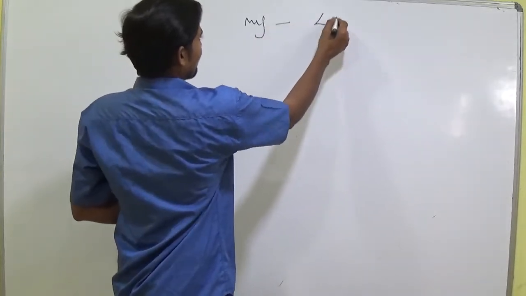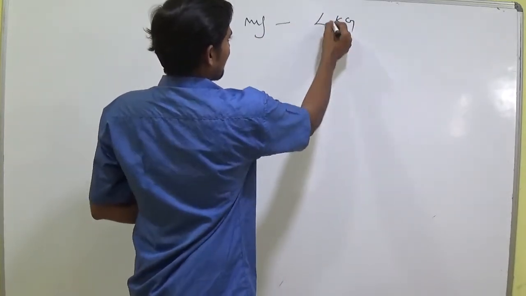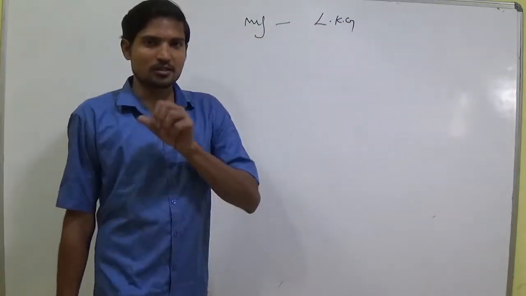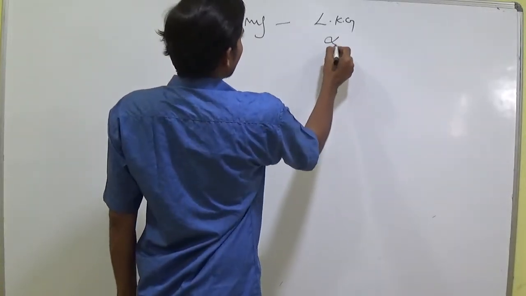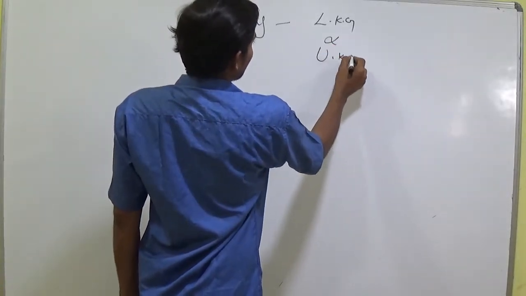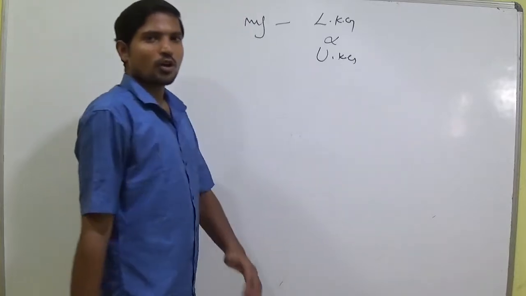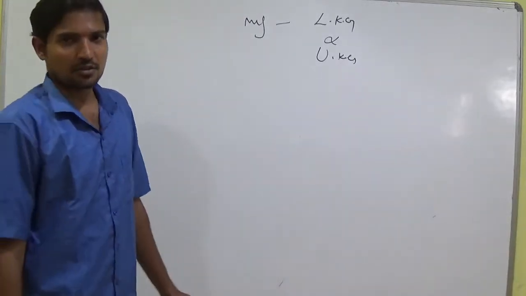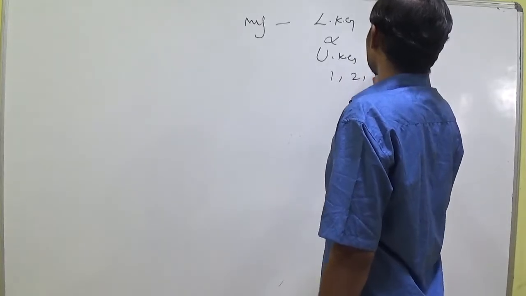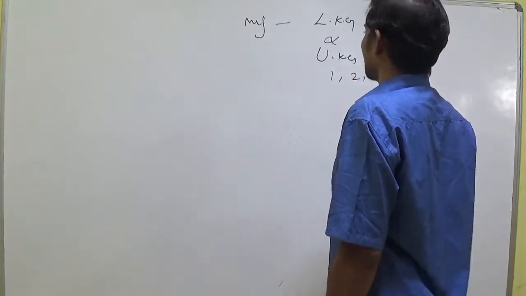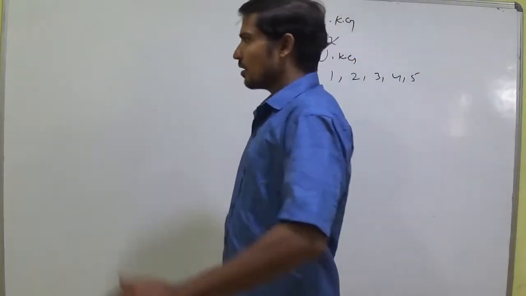My class is LKG. I want to distribute the chocolates to LKG. Otherwise, LKG and UKG, two classes. Totally primary section: LKG, UKG, 1, 2, 3, 4, 5, up to 5th class.